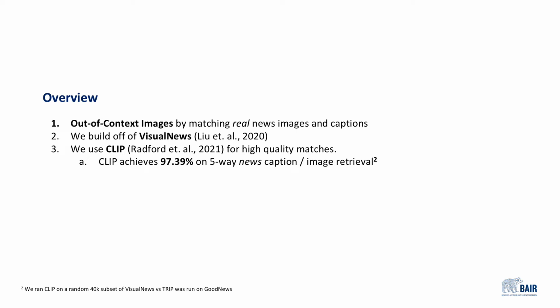Here's an overview of our work. First, we present a dataset of automatically generated out-of-context images created by matching real-world news images and captions. Our dataset is built off of Visual News, and the method we present can be applied to virtually any news dataset. Finally, we use CLIP, a recent state-of-the-art image retrieval model that we found to achieve 97% accuracy on a 5-way retrieval task, select the true image out of 5, showing that it is strong on the news domain.